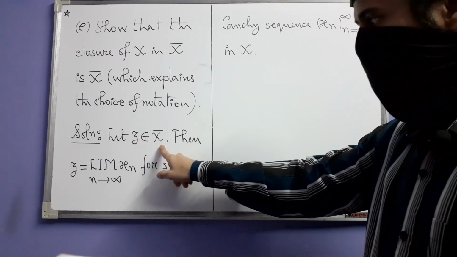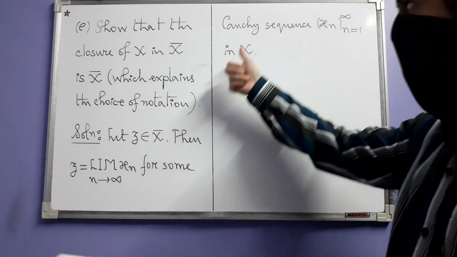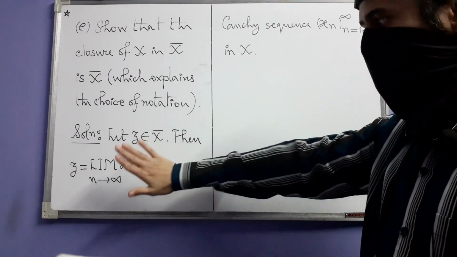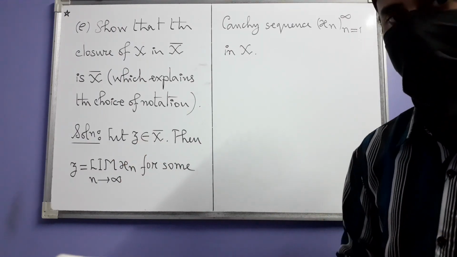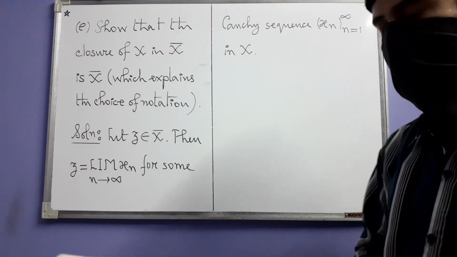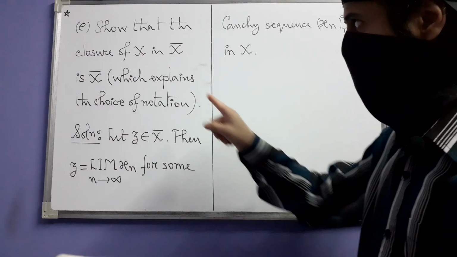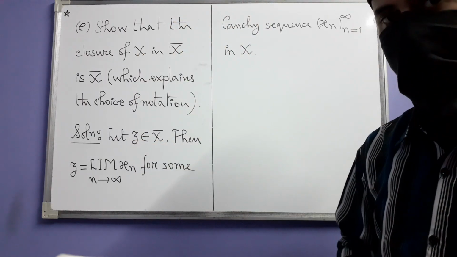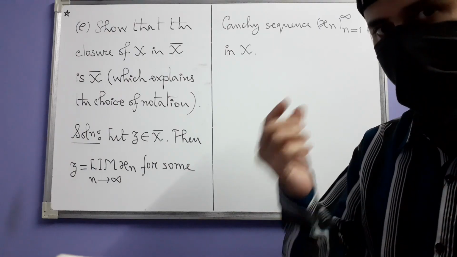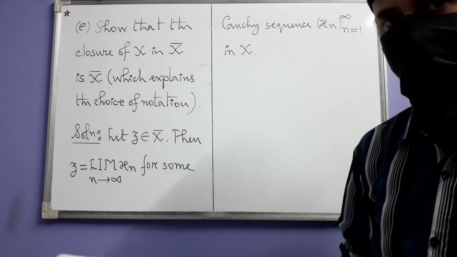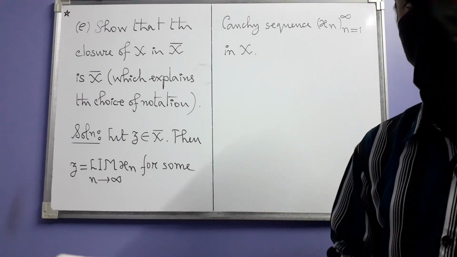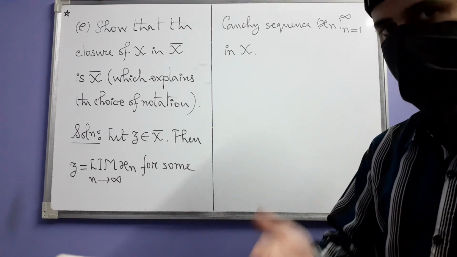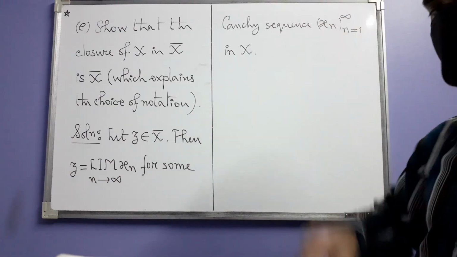We start the solution by taking any point z in X bar. It means that z is a formal limit of some Cauchy sequence xn in X. Now if we can show that z is also a legitimate limit, not just a formal limit, an actual limit of some sequence in X, then by a previous theorem, this z will be an adherent point of X, and so it will belong to the closure of X. That's what we are going to do. And our candidate for that sequence, whose limit will be z, is this xn itself.